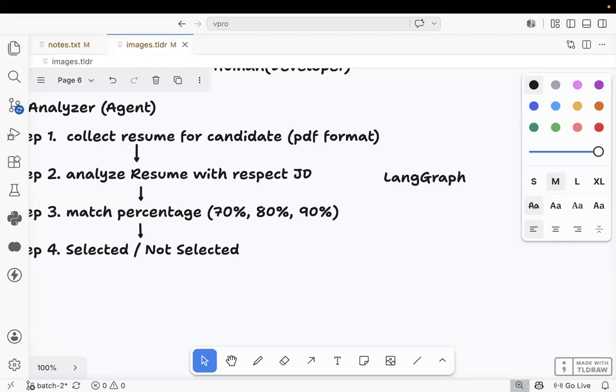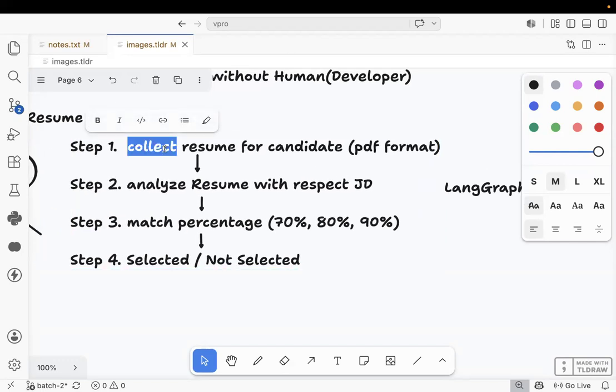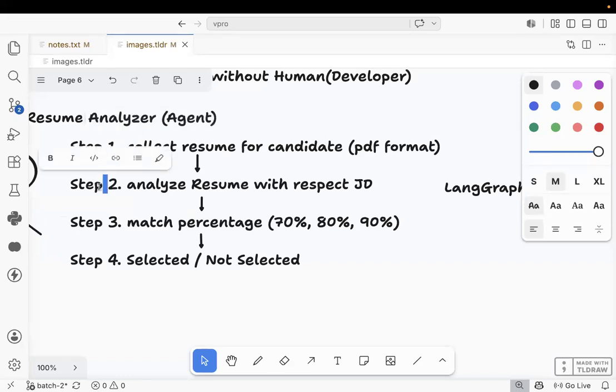You need to tell the agent, hey agent, do step number one. If step number one is a success, then only do step number two. If step number two is a success, then only do step number three. If step number three is a success, do step number four.